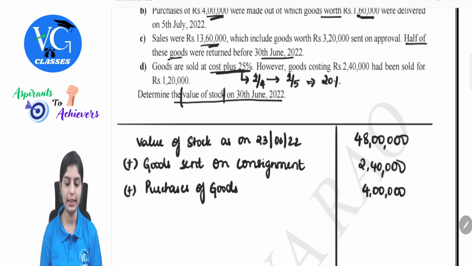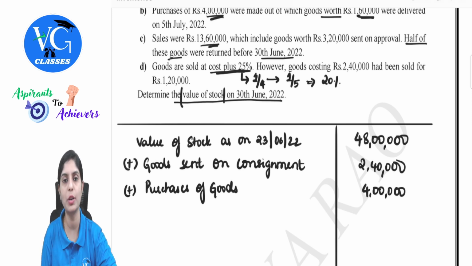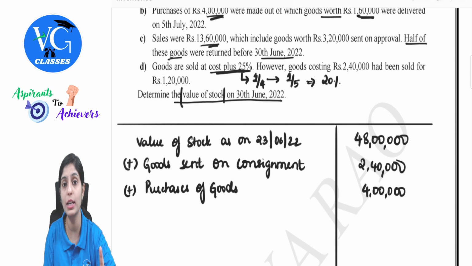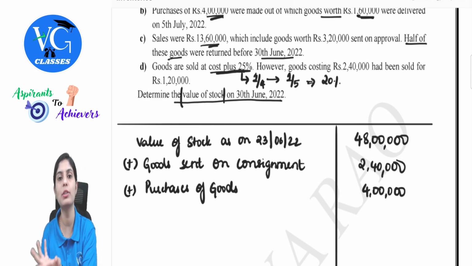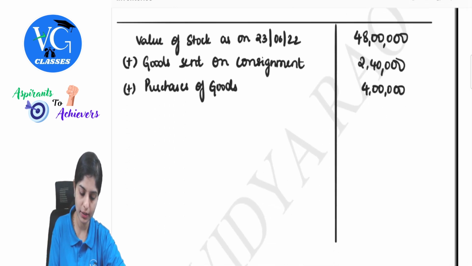So now, what are they telling here? Goods are sold at cost plus 25%. However, goods costing 2 lakh 40 had been sold for 1 lakh 20,000. So remember, like we solved in the previous question, normal sales, abnormal sales, that is what is happening here. Goods costing 2 lakh 40 have been sold for 120. Are we making profit here? No, there is a loss. The value of goods was 2 lakh 40. That is being sold at 120. So there is again a loss of 1 lakh 20,000. Is this clear? So now the other 2 points which are pending are with respect to sales.